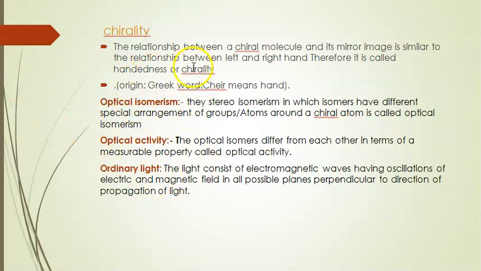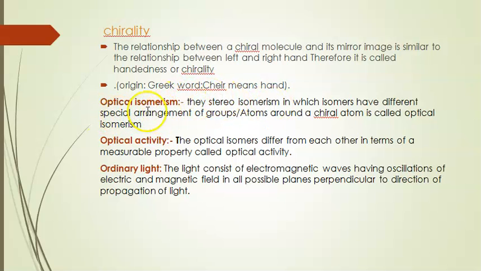Chirality. The relationship between a chiral molecule and its mirror image is similar to the relationship between left and right, and therefore it is called handedness or chirality. Chir means hand. For example, the two hands of a man are not the same, the two sides are different, like this. Those images are called the chirality of the molecule.